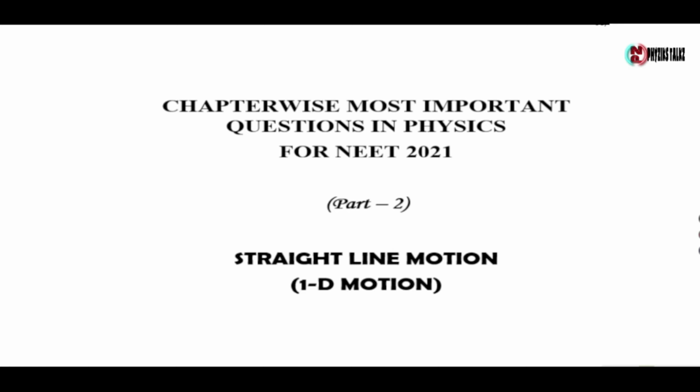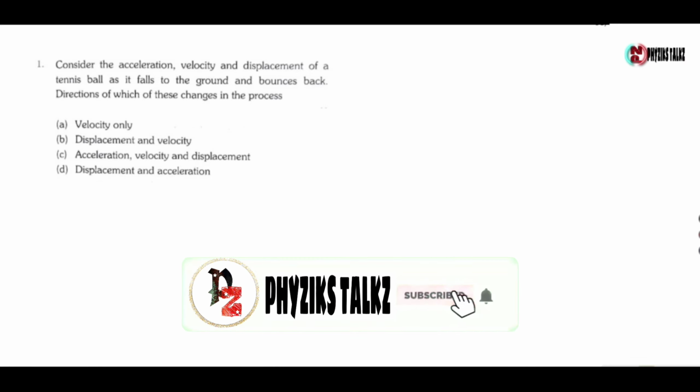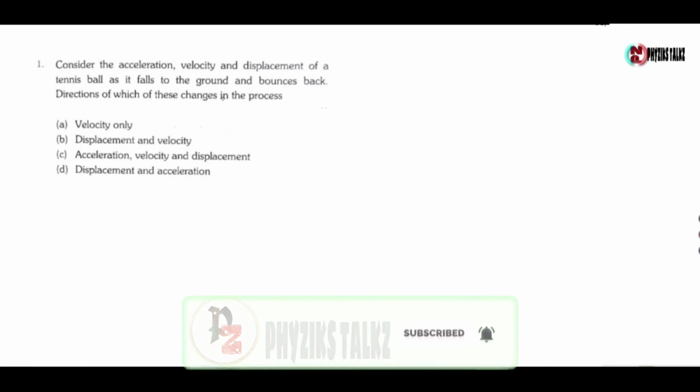In this video, I will discuss some expected questions for NEET 2021 on one-dimensional motion. So let's get started. Here is the first question. Consider the acceleration, velocity and displacement of a tennis ball as it falls to the ground and bounces back. Direction of which of these changes in the process?